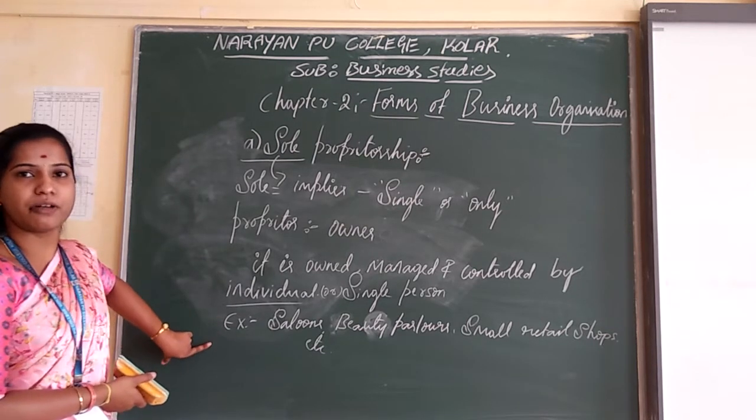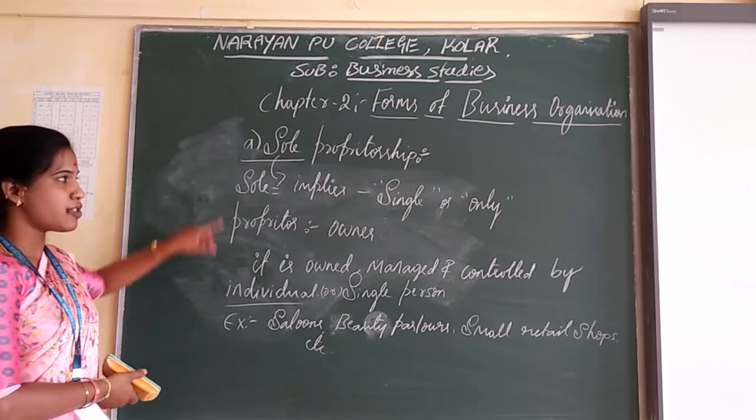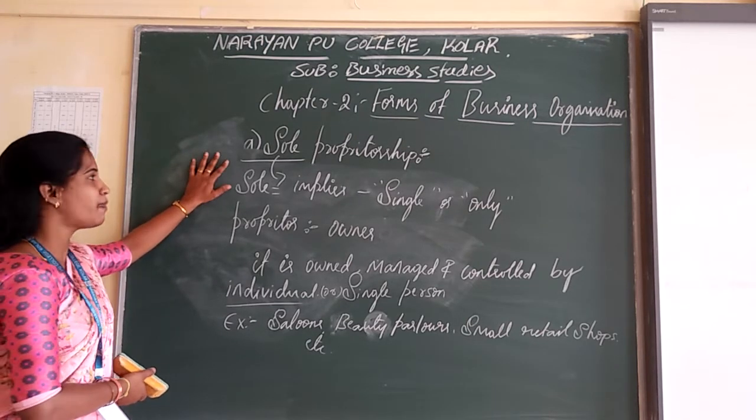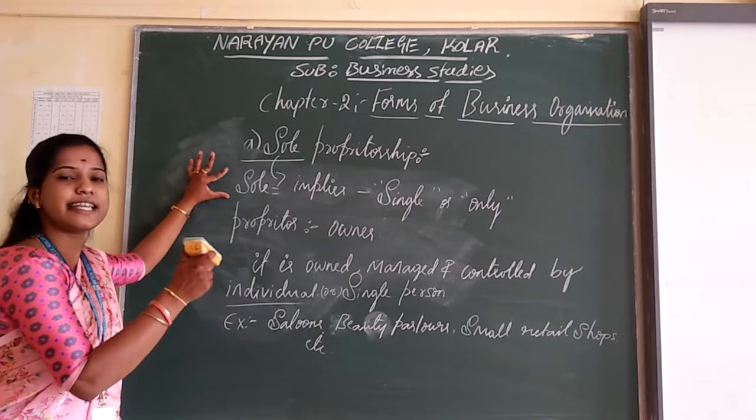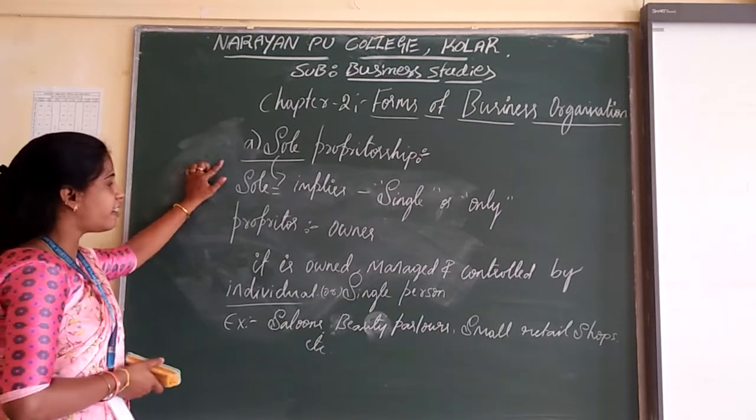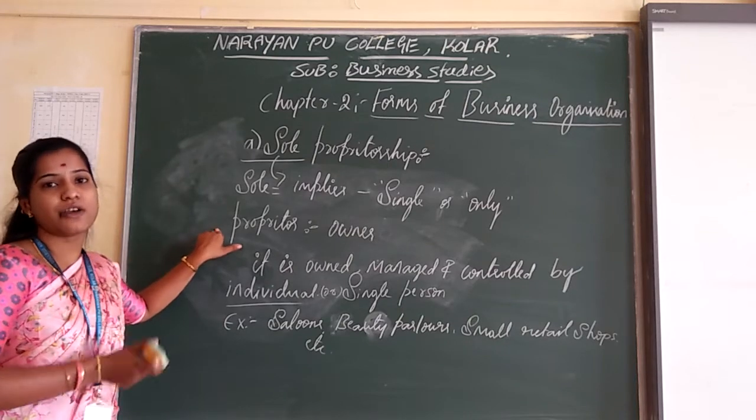Once again, I am going to repeat the meaning. The word sole indicates single or only, and the word proprietor indicates owner.